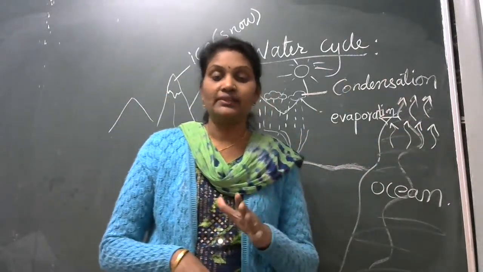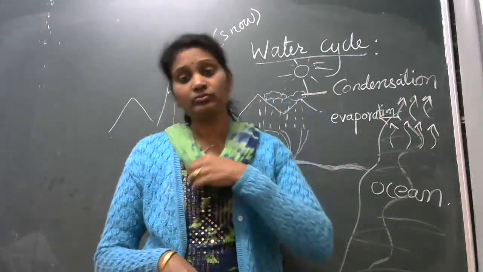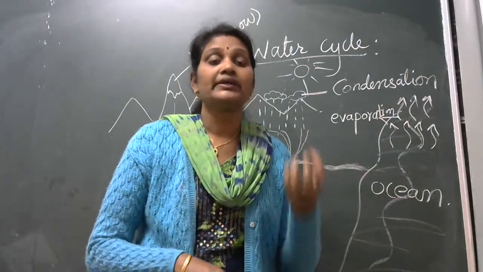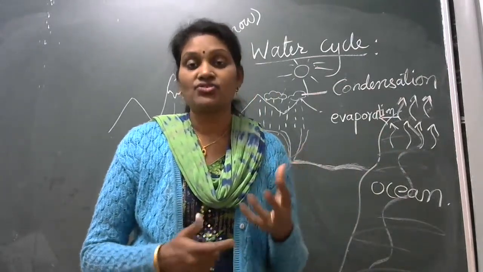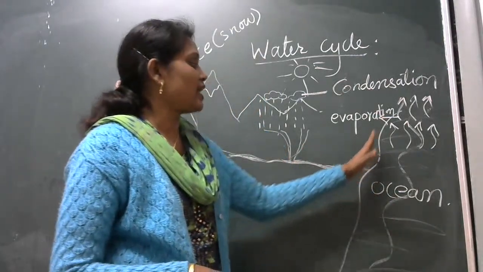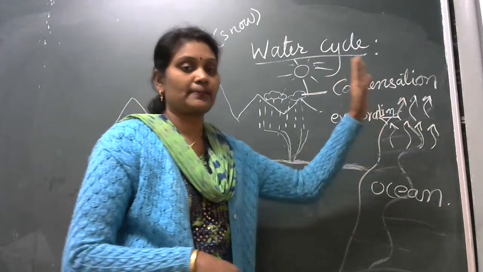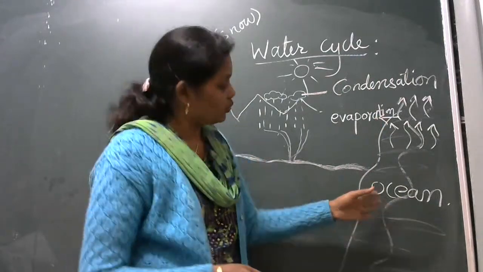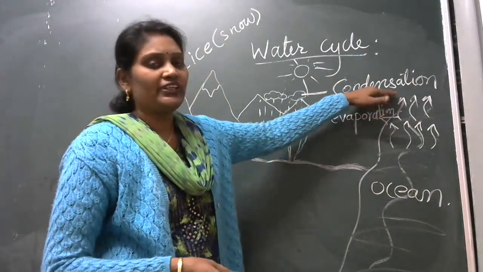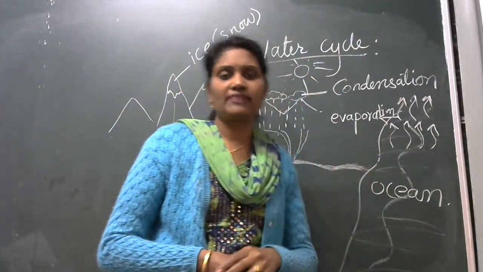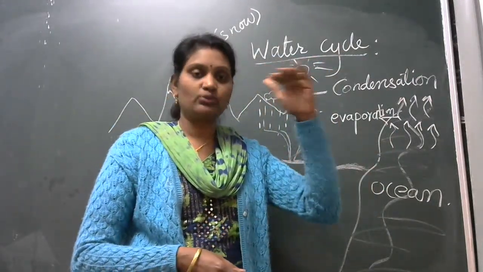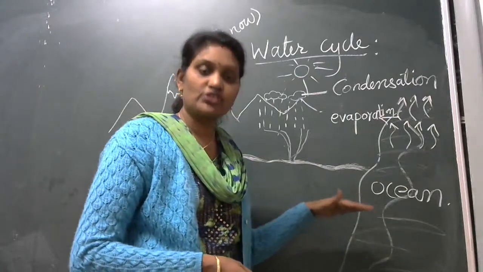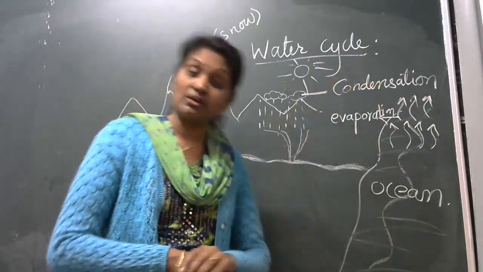Now you can understand why it rises: when water is converted into steam, it becomes lighter in weight, the weight is very less, the density decreases, so it rises up. When it goes to a particular height, the temperature decreases. At the surface the temperature is higher, but as it goes up the temperature becomes lower.